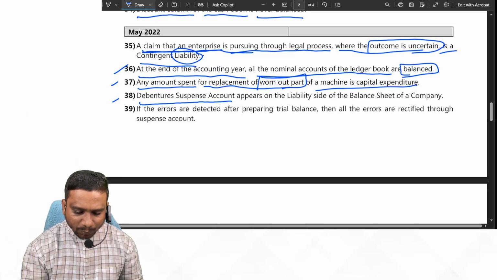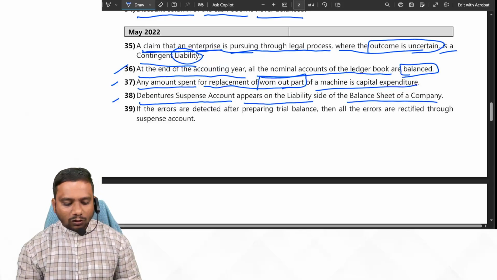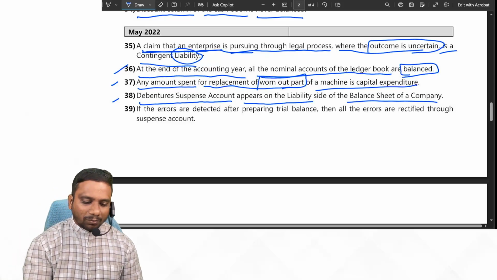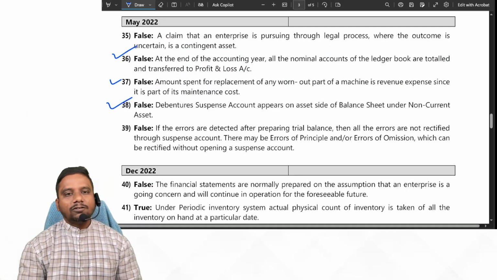Next one. Debenture suspense account appears on the liability side of the balance sheet of a company. No, debenture suspense account appears on the assets side of the balance sheet. So the given statement is false.